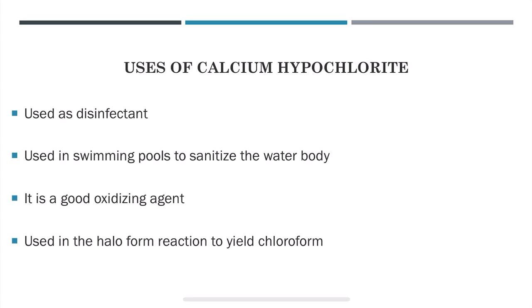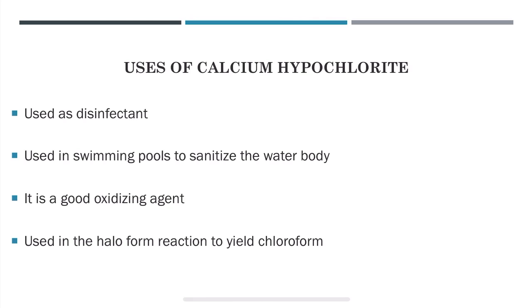So usually it is used in drinking water to purify or to disinfect large volumes of water to make it safe to drink. And calcium hypochlorite is widely used in swimming pools to sanitize the water body and destroy the germs present in it. The compound can be used to disinfect wastewater.